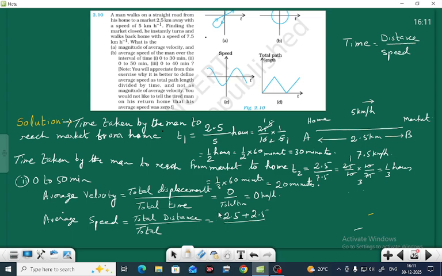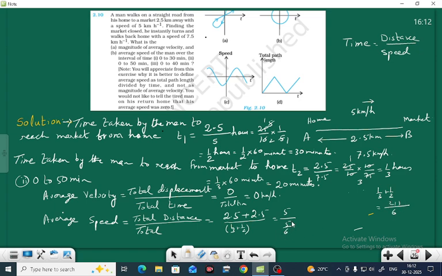Average speed is equal to total distance by total time. Total distance is 5, and what is the total time? Total time you will find here: 1 by 3 hours plus 1 by 2 hours. If you add this, 2 plus 3, you get 5 by 6.